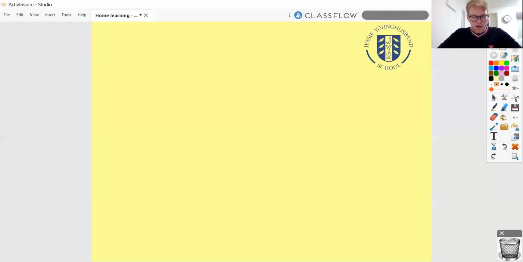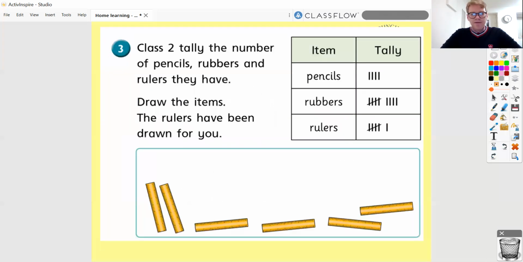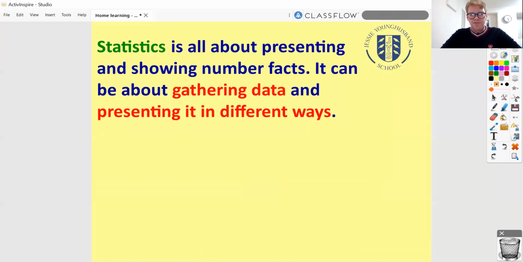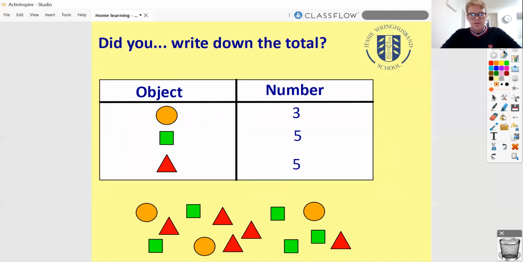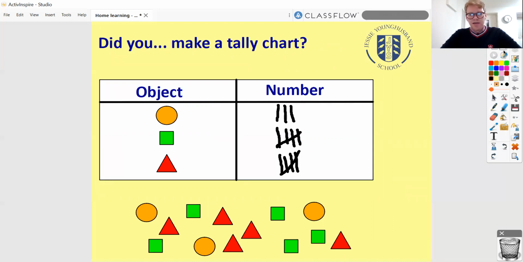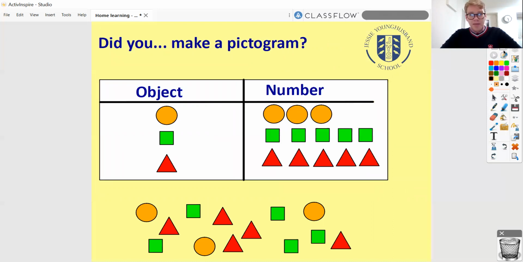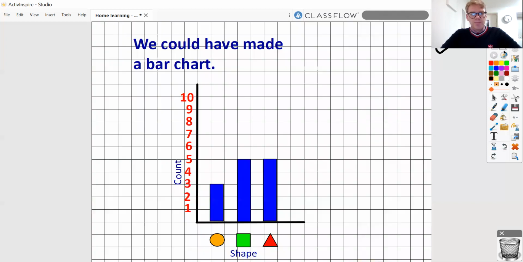Okay, thanks then everybody. Hopefully we are completely up to speed on tally charts. We've remembered exactly how to do that. And over the coming days then in maths, we are going to be looking at some of these different strategies that we could use to represent data. So we're going to be thinking partly about tables. We're going to be looking at tally charts in a bit more detail. We're going to be looking at pictograms. We're going to be looking at bar charts. And these are all examples of the statistics and the ways of recording information that we're going to be looking at over the next few days.